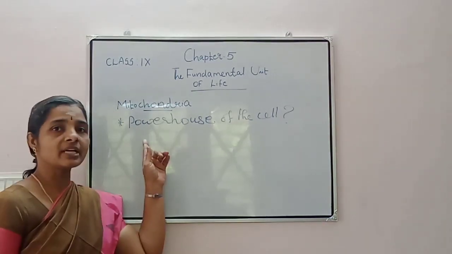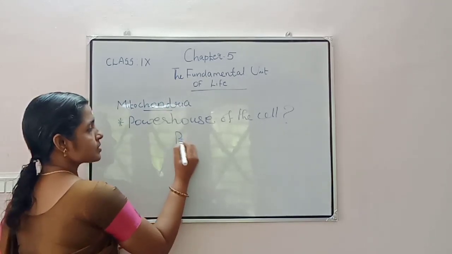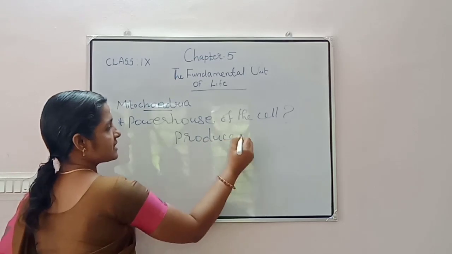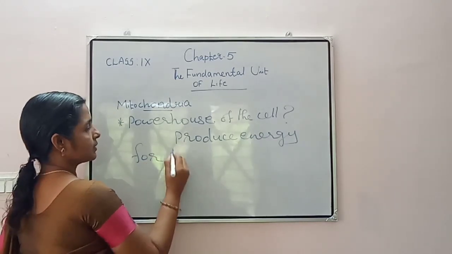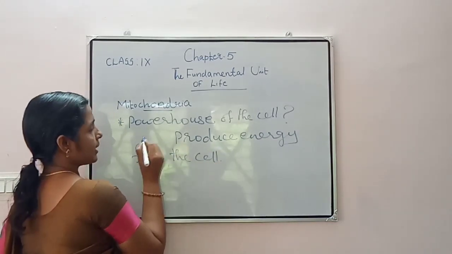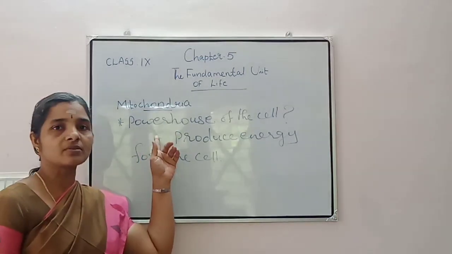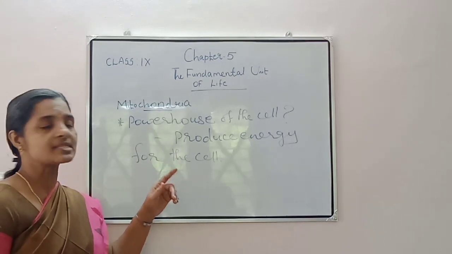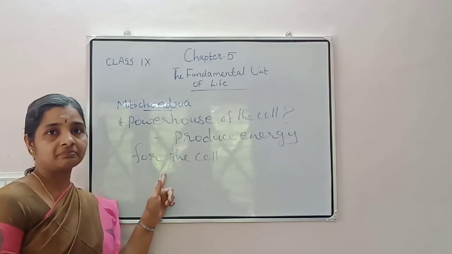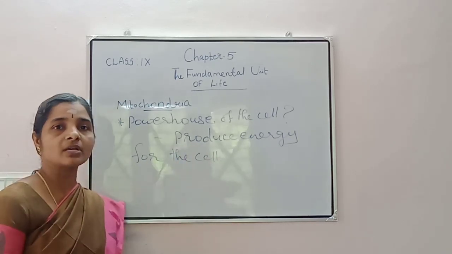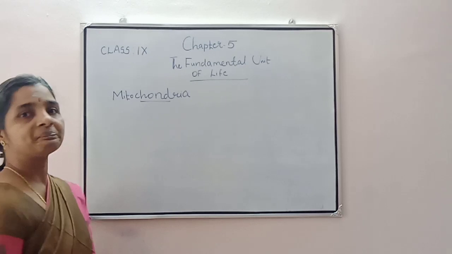So here mitochondria is known as the powerhouse of the cell because it serves to produce energy for the cell, providing energy, so it is known as the powerhouse of the cell. Next is the structure of mitochondria.